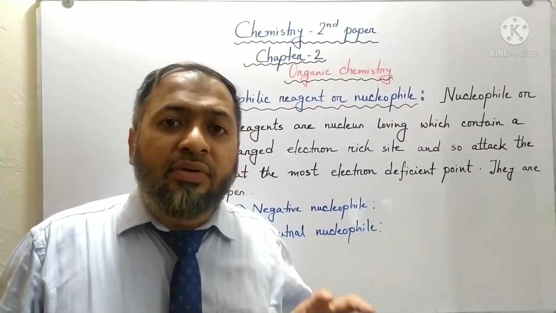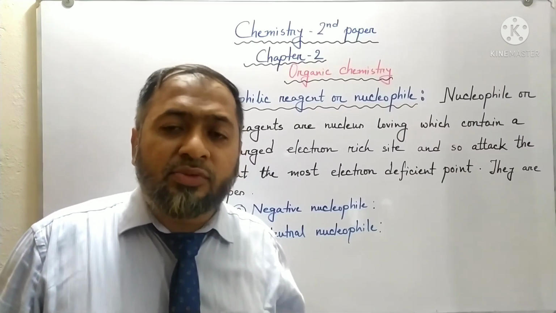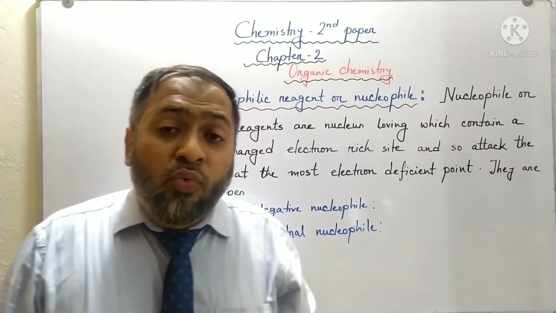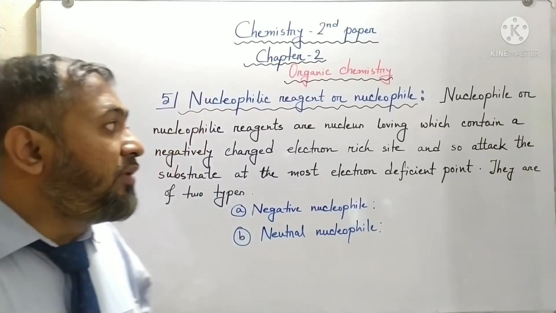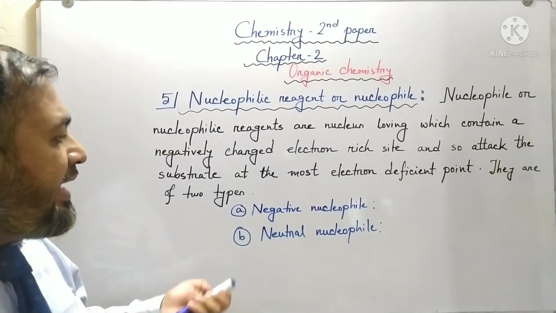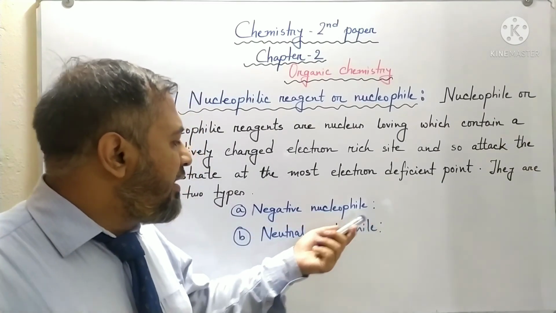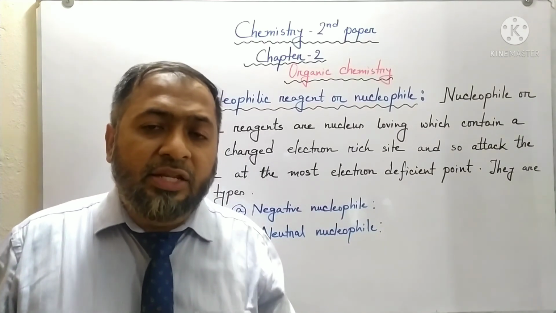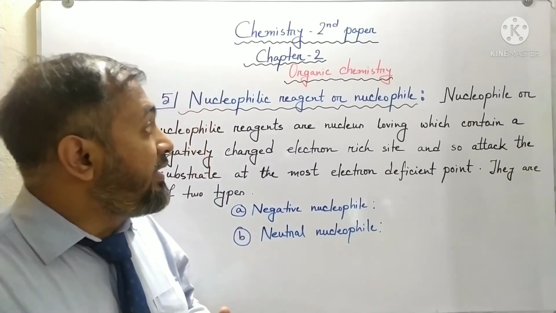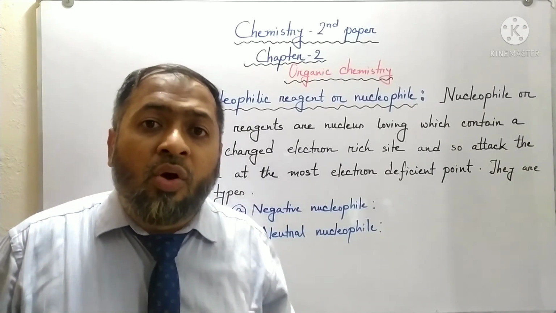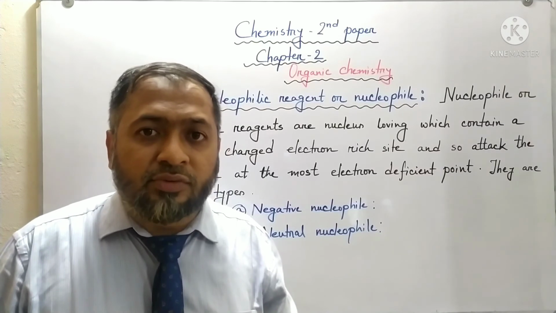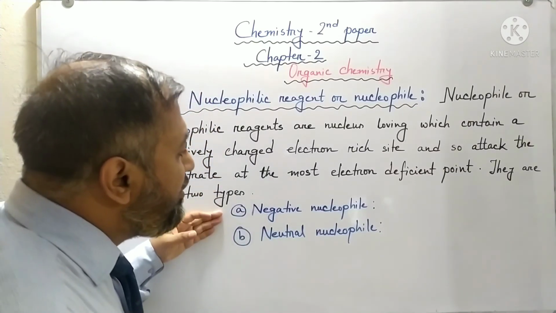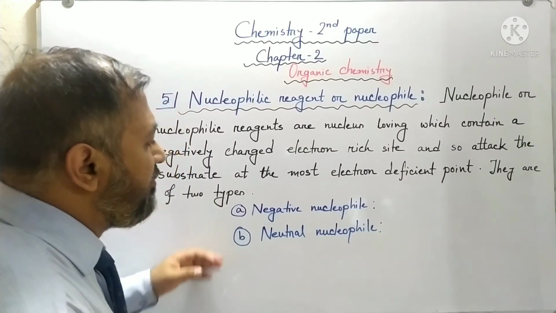Due to this electron rich site, they attack a place where electrons are deficient in an organic compound. There are two kinds of nucleophiles, and they are negative nucleophiles and neutral nucleophiles. One thing you must bear in mind is that a nucleophile has at least one lone pair of electrons.